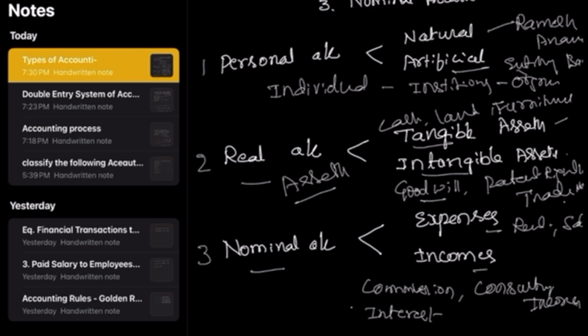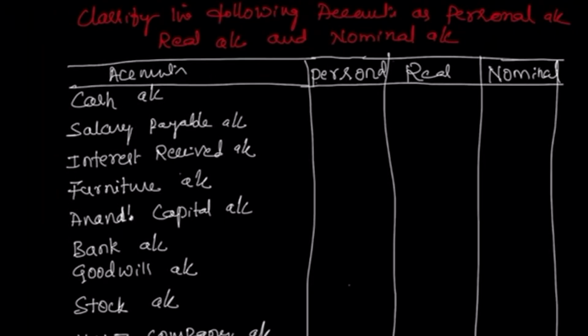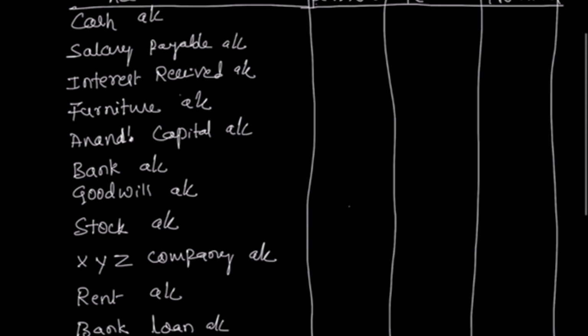Let us take some examples to understand the different types of accounts. I have taken some examples here to classify the accounts: cash account, salary account, interest account, furniture, Anand's capital account, bank account, goodwill, stock, XYZ company, rent, bank loan, and investments.